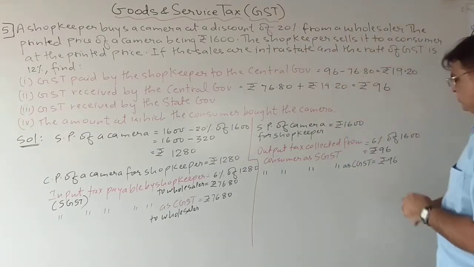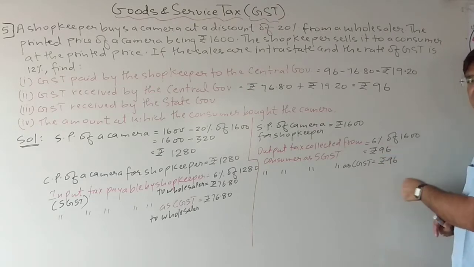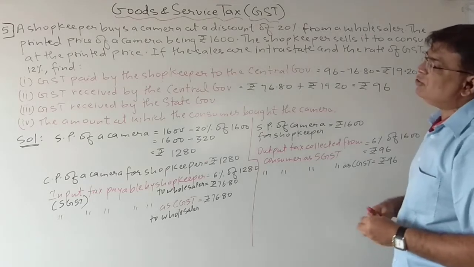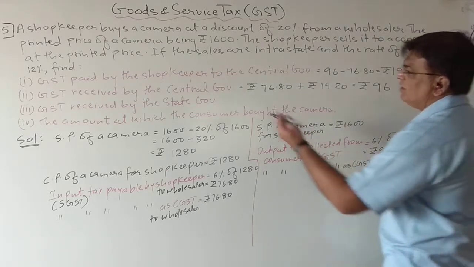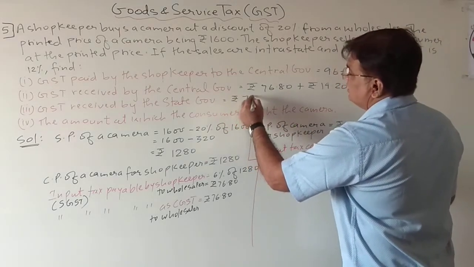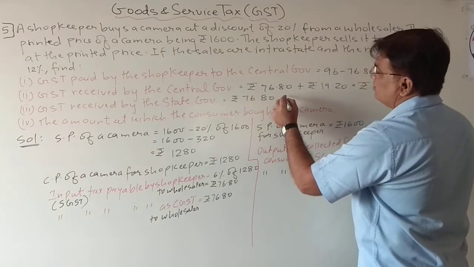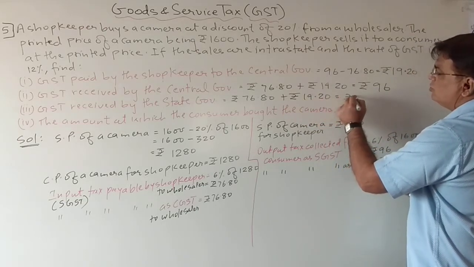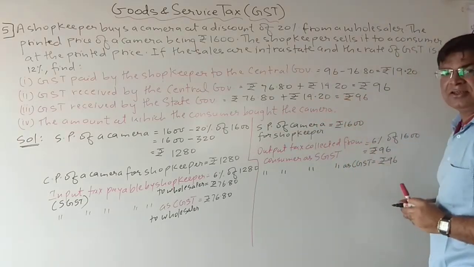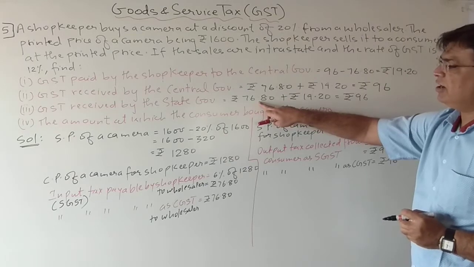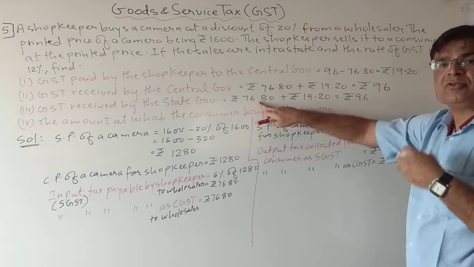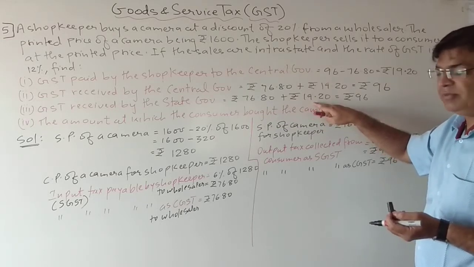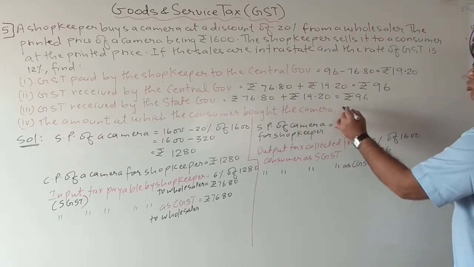Okay, now see over here, 96 rupees. But calculations we have to show like this. GST received by the state government. Again the same thing will come. This much he received from the wholesaler plus this much he received from the shopkeeper. So that comes to rupees 96. This much amount the state government received from the wholesaler, and this much amount they received from the shopkeeper. Okay, the amount at which the consumer bought the camera.